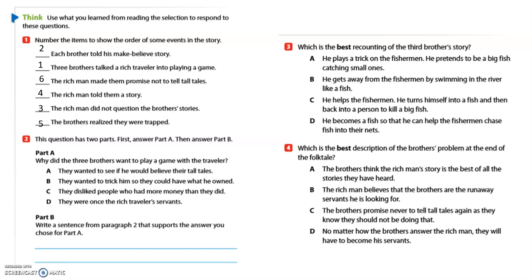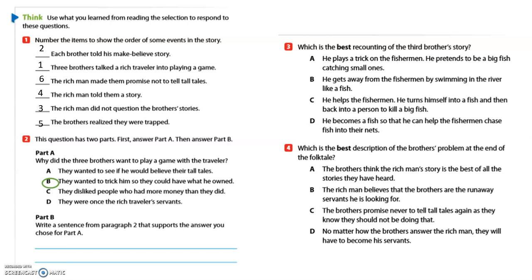Boys and girls, if you go back in the story, you will be able to find that answer. You may pause this video to go back to the story. Okay, if you chose answer B, you are correct. They wanted to trick him so they could have what he owned.